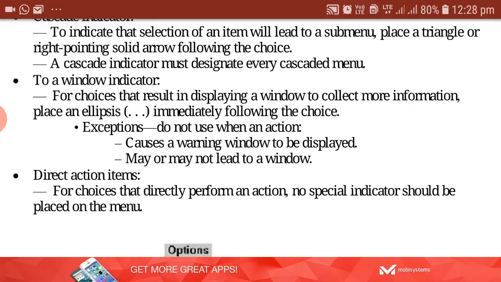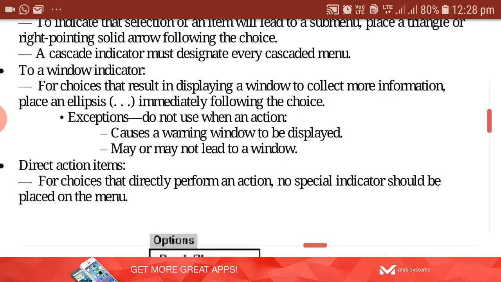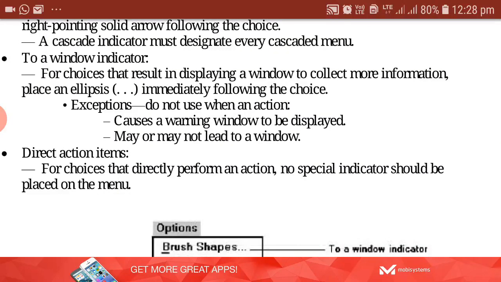Then you have to give the window indicator also. Suppose any choice in the menu takes you to another, new window, then you have to place the ellipsis. Ellipsis means three dots placed immediately after the word you have used to describe the choice. So immediately after the choice description, you put three dots. This indicates that the particular menu option will take you to a new window where n number of options will be there for the user to select.